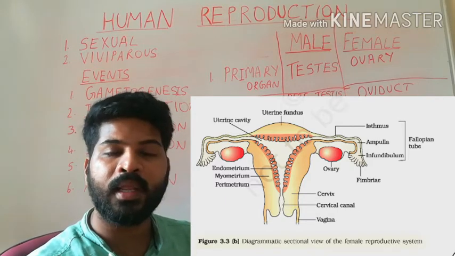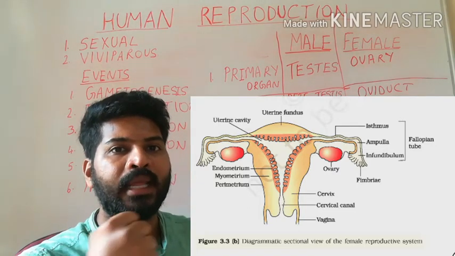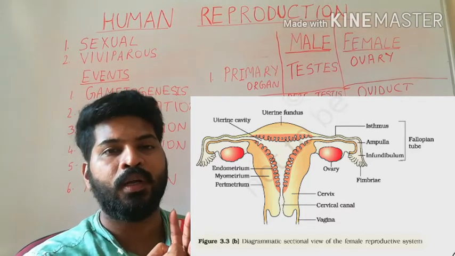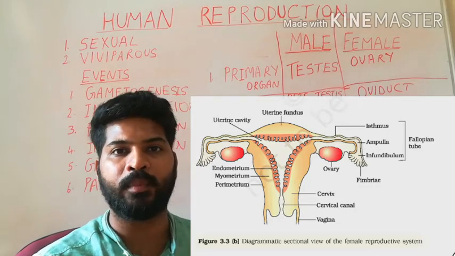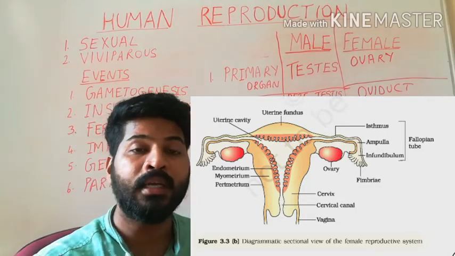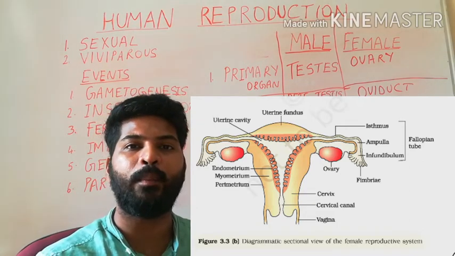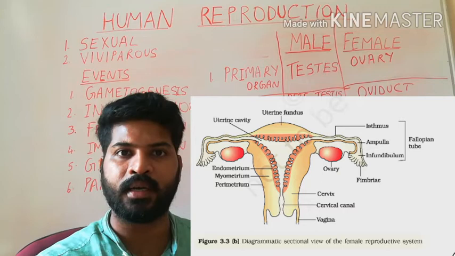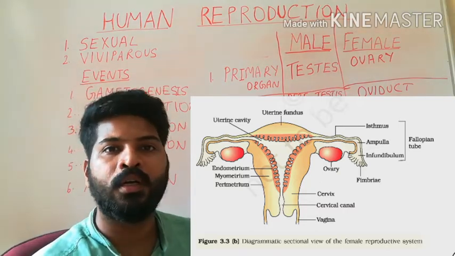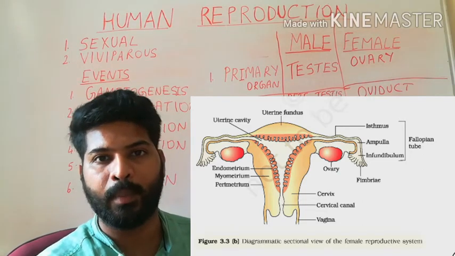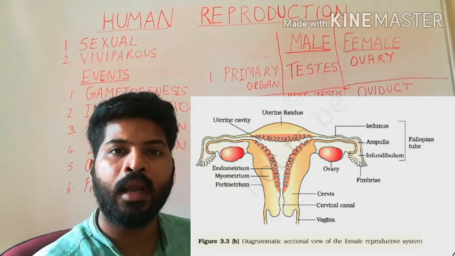The endometrium layer is where the blastula, that is the fertilized ovum, comes and implants itself. So implantation and gestation take place in the endometrium layer. The endometrium layer is also involved in cyclical changes during the menstrual cycle, which we will study later. The uterus is connected to the pelvic wall with the help of ligaments. Inside the uterus we find the uterine cavity.